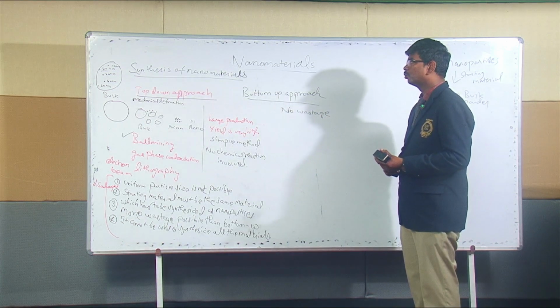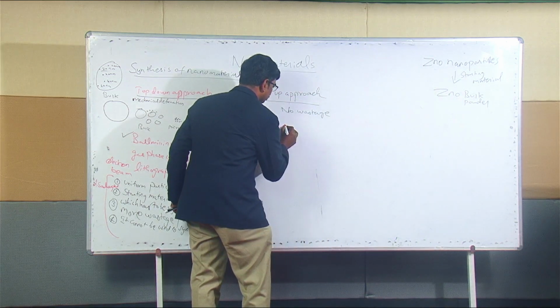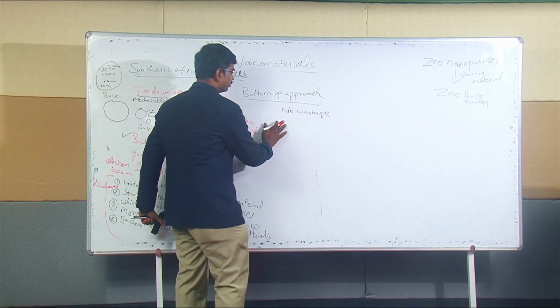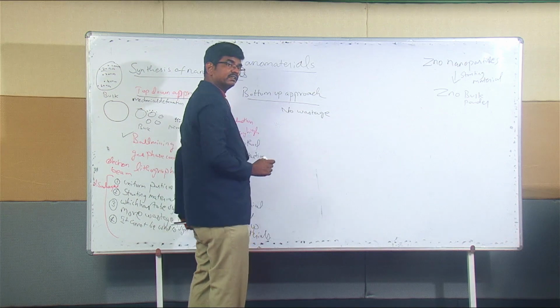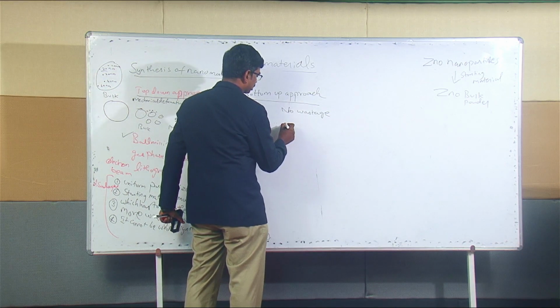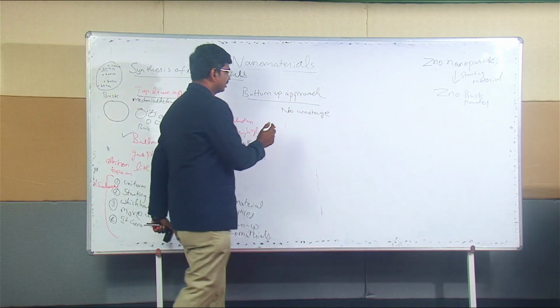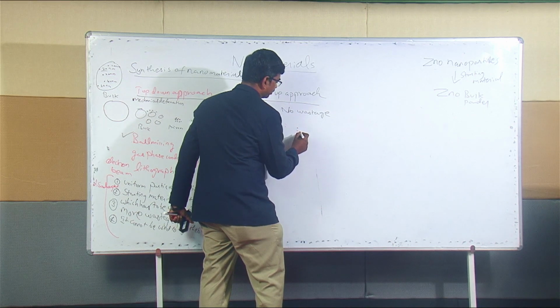And here, what is bottom up? Bottom up means, as the name indicates, atom by atom. Initially we have individual atoms. These individual atoms will combine to form small particles, and those will club together to form materials.